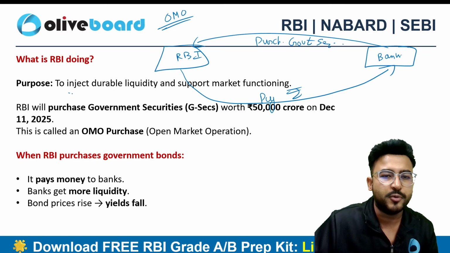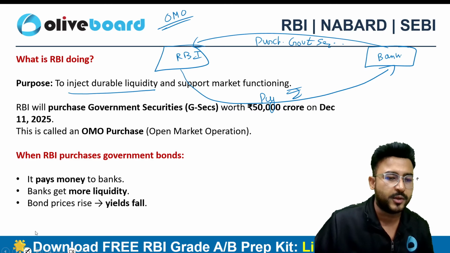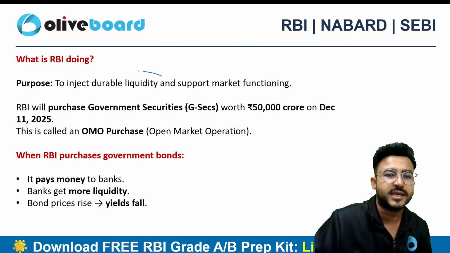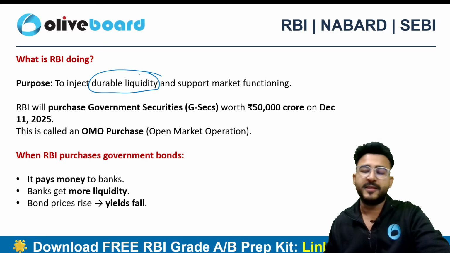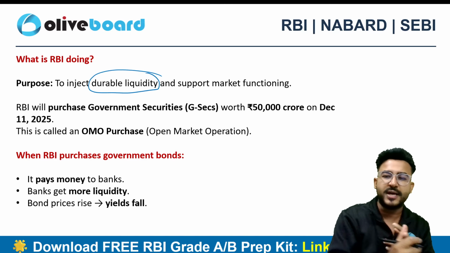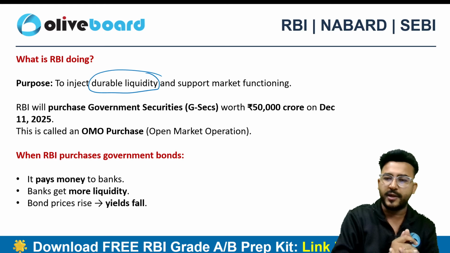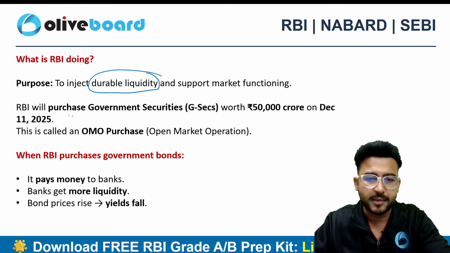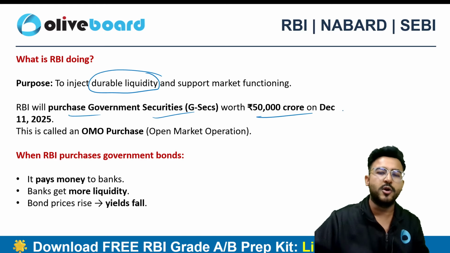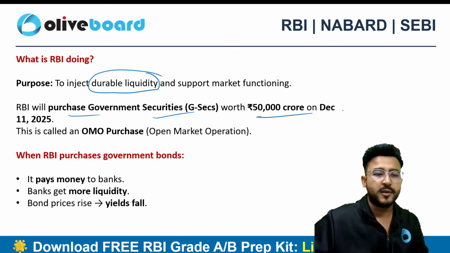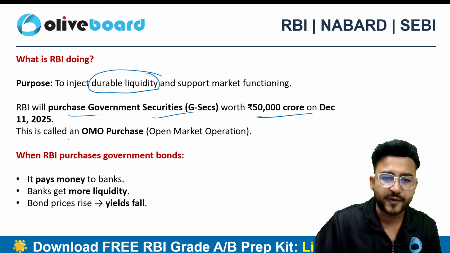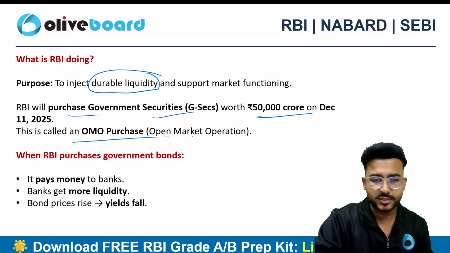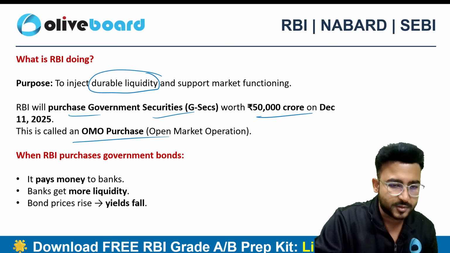So ultimately this will happen, and why are we doing this? For injecting durable liquidity, right? These are the methods of injecting durable liquidity. There are two types of liquidity, durable and transient, right? Transient means temporary liquidity. ये definitely durable liquidity होने वाली है, और RBI क्या करने वाला है, purchase करने वाला है government securities को, that too worth 50,000 crore on 11th of December 2025. This is called OMO purchase, open market operation purchase, right?